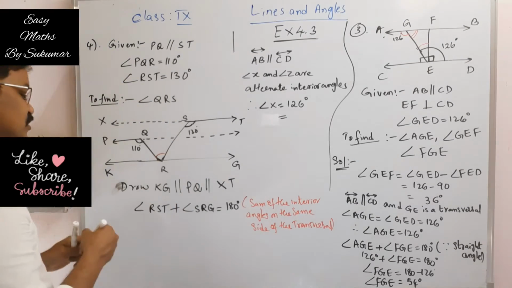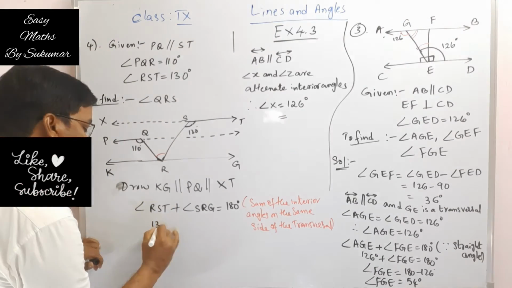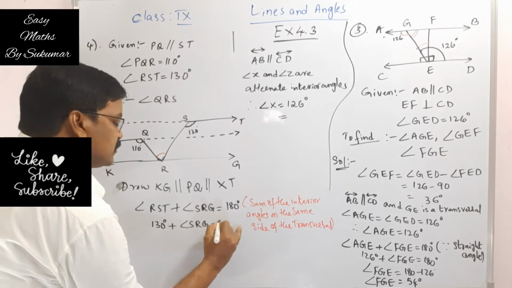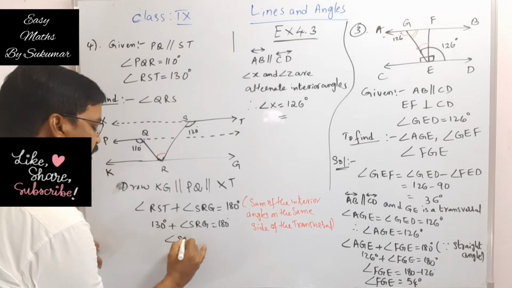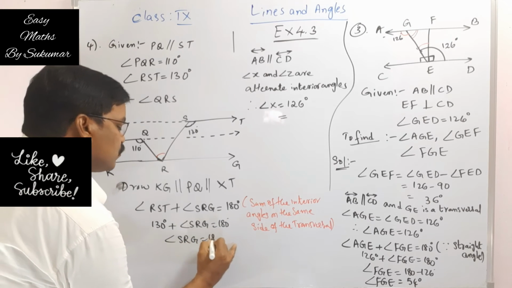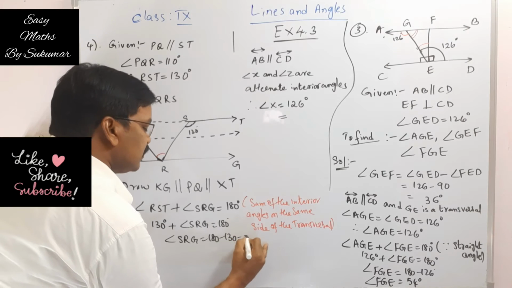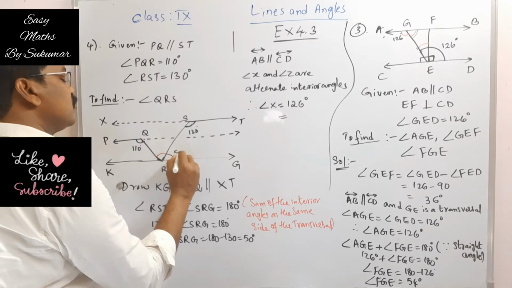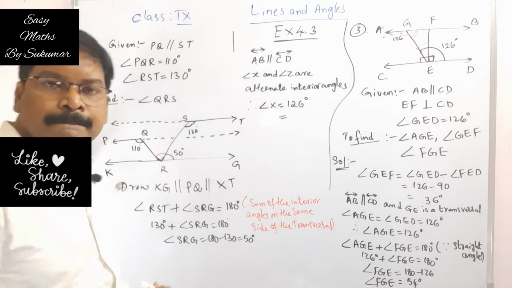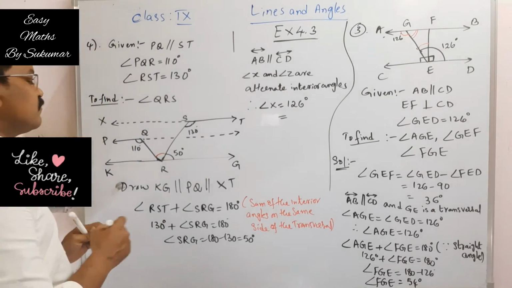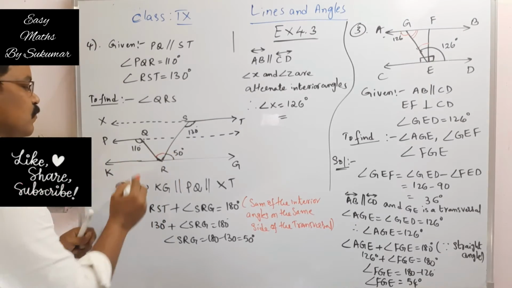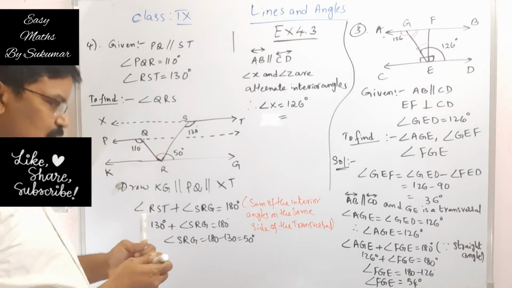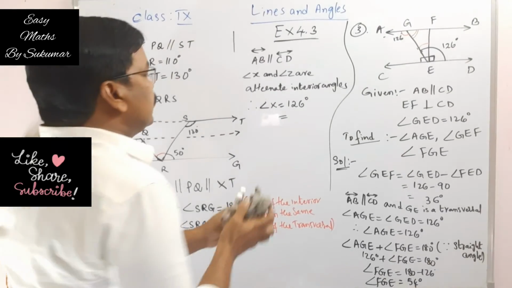But angle RST is given. What is that angle? That is 130 degrees plus angle SRG is equal to 180. Now we want angle SRG, that is 180 minus 130, that is equal to 50 degrees. So my dear students, this angle is equal to 50 degrees. Okay. Now what we do here, this is 50. What about this angle? Since these two lines are parallel, what two lines are parallel?